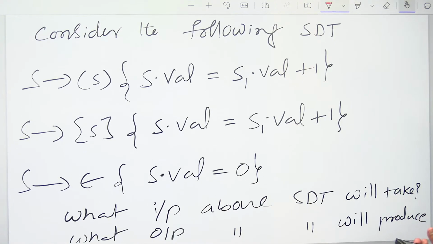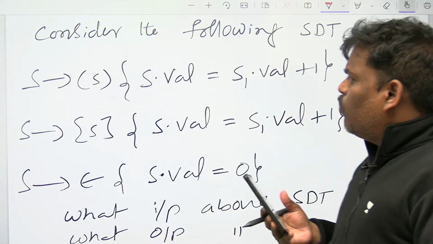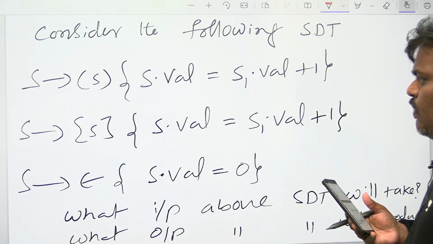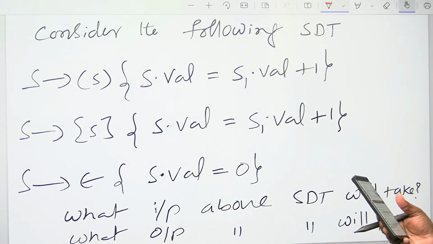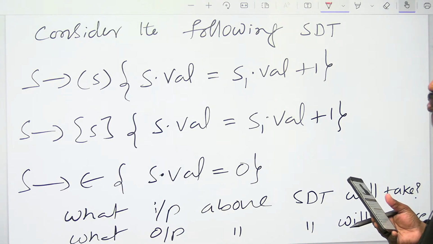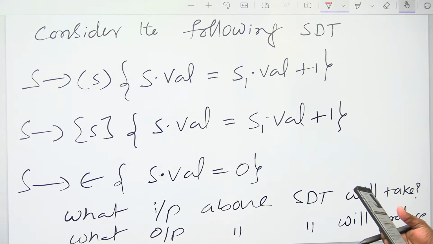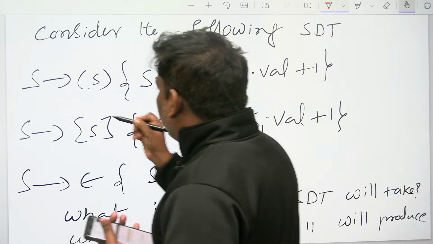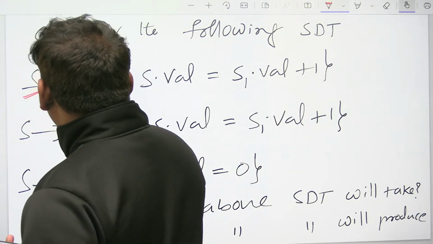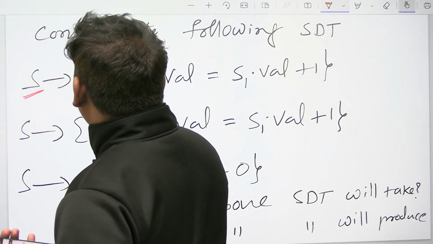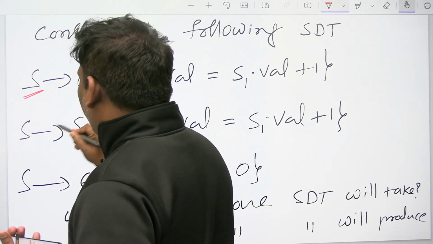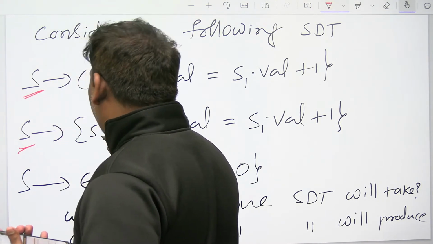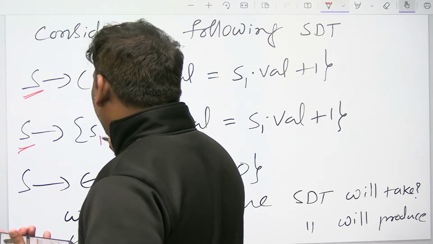This is the next problem. Consider the following SDT. S goes to open bracket S closing bracket, S dot val is equal to S1 dot val plus 1. What is the S1 here? Parent is S. Child is also S. To differentiate, let's keep the child as S1.